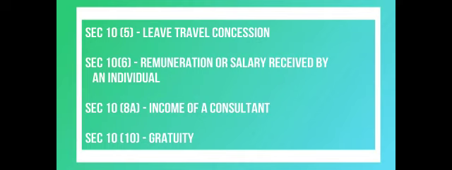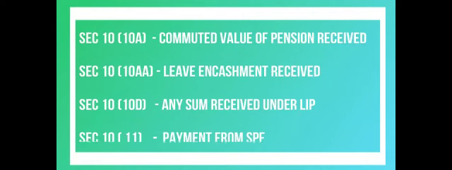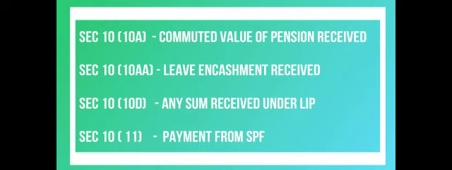The gratuity received by a government employee is fully exempted from tax for the taxpayer and partially taxable in case of a non-government employee. If pension is received by government employees or employees of local authority or employees of statutory corporation, that will be exempted under Section 10, subsection 10A.